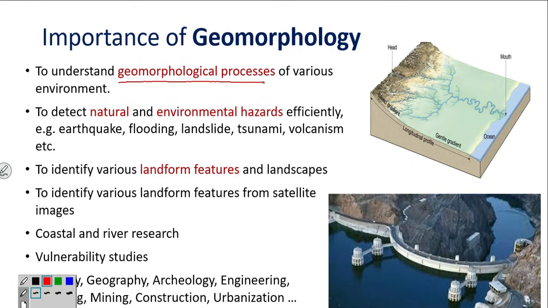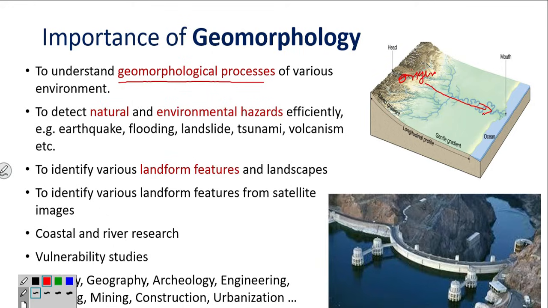It is important to understand various environments. As I told you, there will be a riverian environment. Riverian means river environment. So, what are the changes that occur in a river? You can see, from its origin till the end, what things are changing in this particular river. All this will be studied under geomorphology. Like this, it may be earthquake, coastal area, or wave action. So, all geomorphological processes will be studied under geomorphology in various environments.